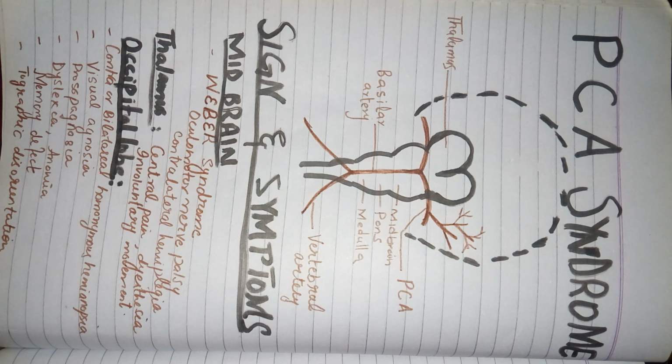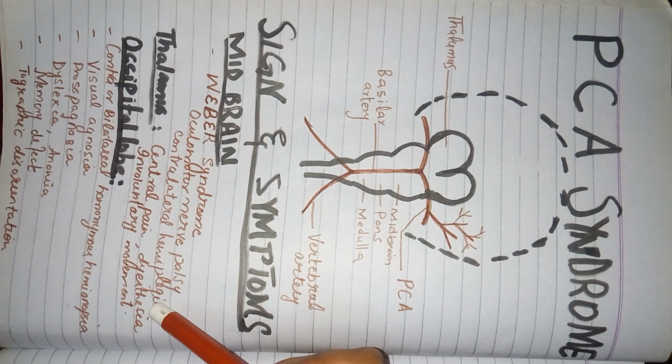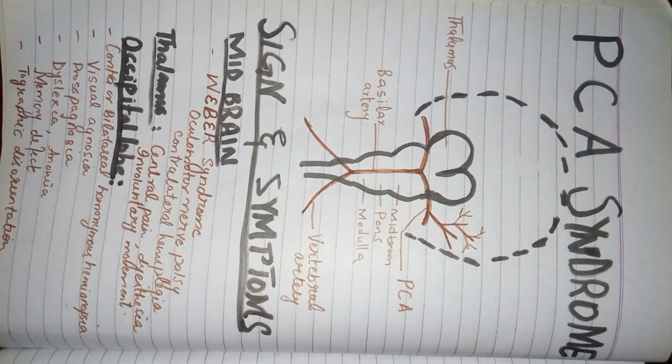Thalamus is the relay center for all the sensory sensations coming from the periphery. All the sensory information that is coming from the periphery, thalamus is the relay center, thalamus is the processor for that information. So if the supply to the thalamus is disturbed, what will happen? There'll be disturbed dysesthesia, that means there'll be disturbed sensations, there'll be central pain.